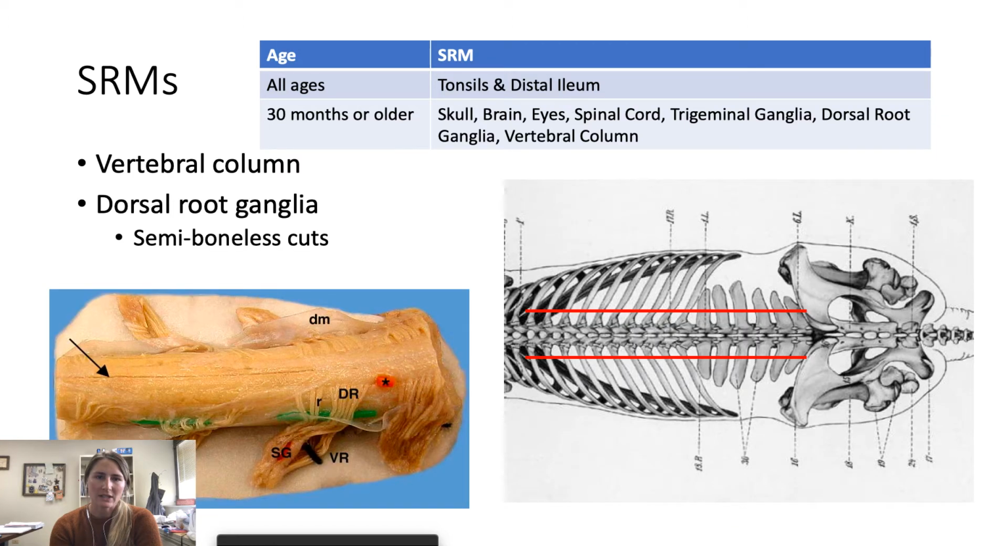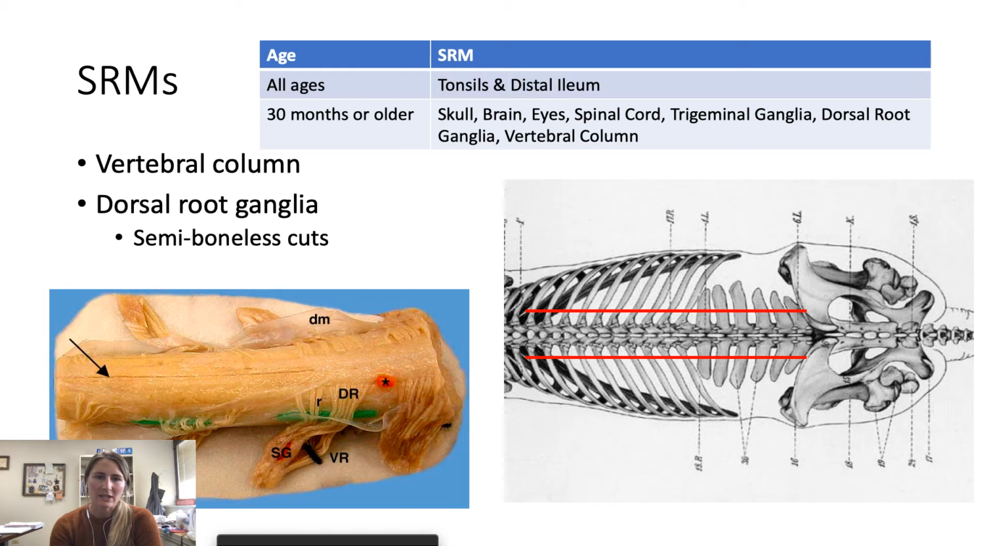Next is the vertebral column and the dorsal root ganglia. So any animal that is over 30 months of age, we have to put purple ink, which is food grade, so we can consume it. Purple ink has to be painted in that spinal column, and that's the universal sign that any retail cut from the animal has to be boneless, meaning we cannot keep any of the bones.